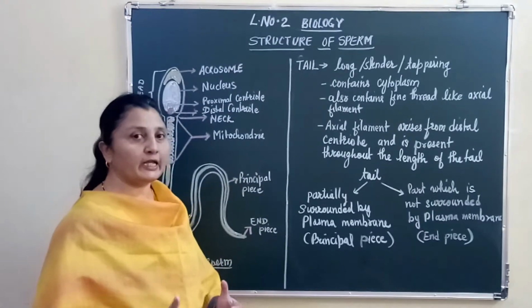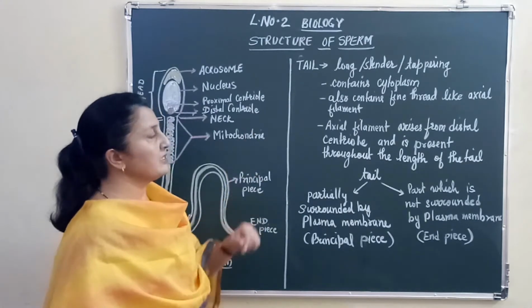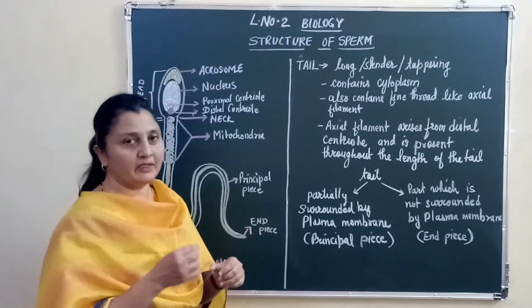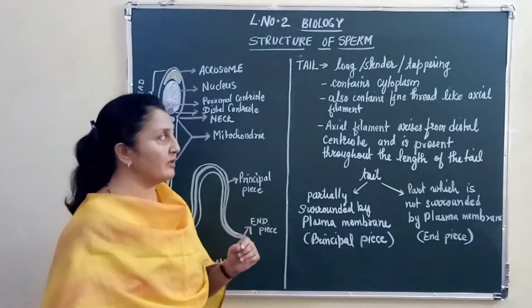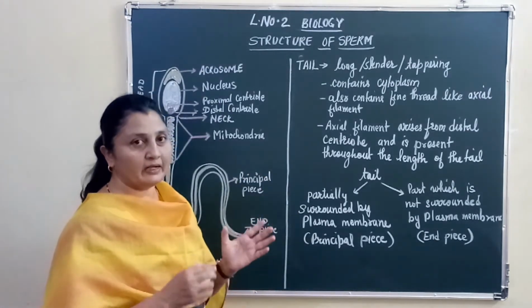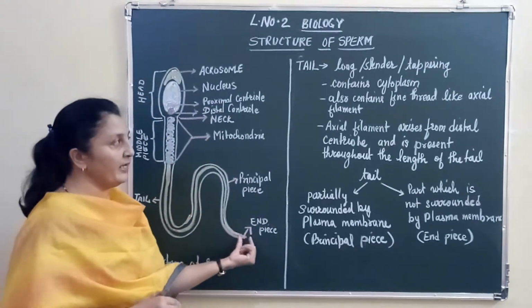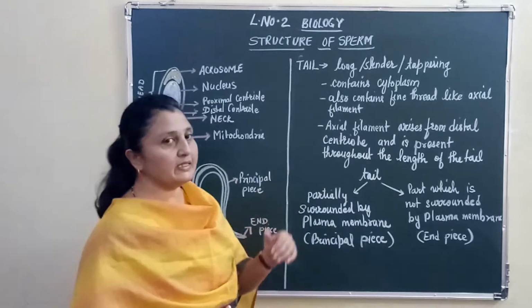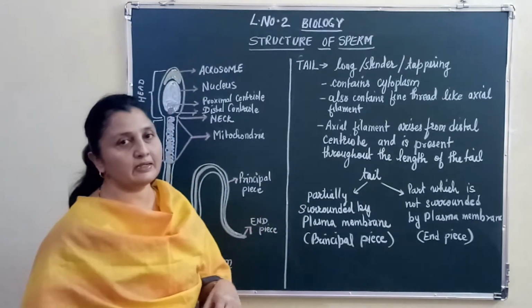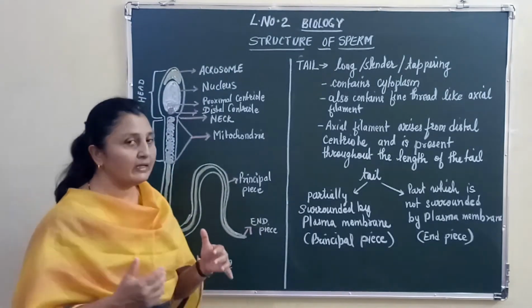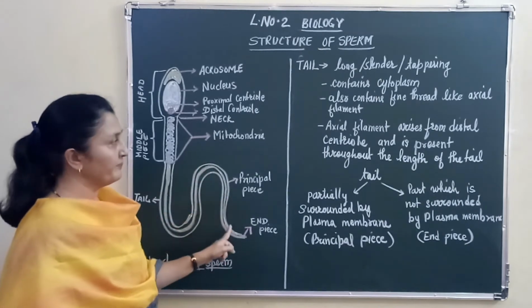Let's talk about the tail part of the sperm or spermatozoa. The tail is long and slender, and it becomes thinner and thinner as it becomes longer. It is tapering, right, broad at the apex, and it becomes narrower at the end. The tail region has cytoplasm, and it contains a fine thread-like fiber called the axial filament, right?